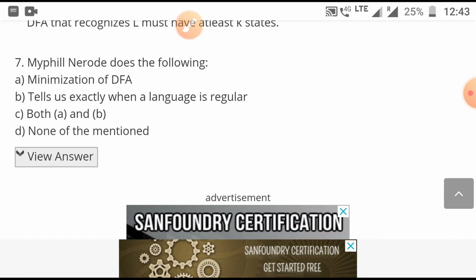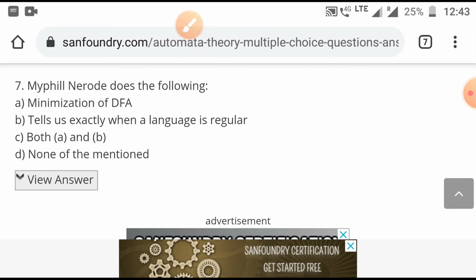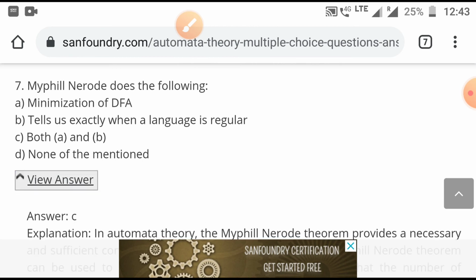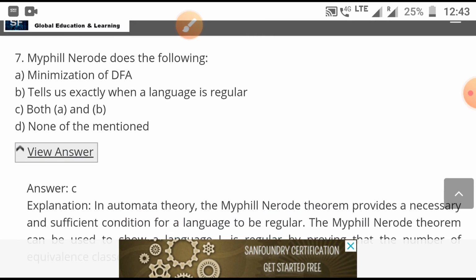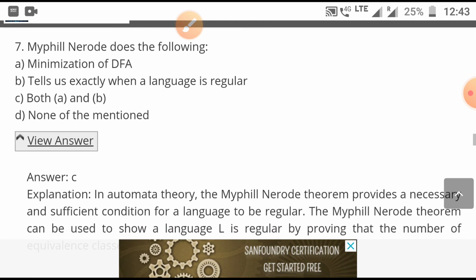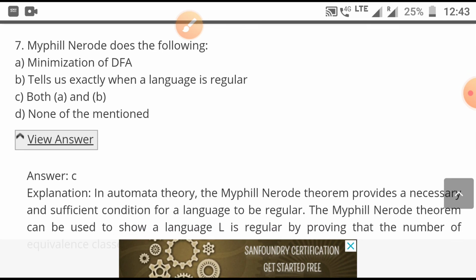Ultimately this Myhill-Nerode theorem comes. The Myhill-Nerode theorem does the following: minimization of DFA, and it tells us exactly when a language is regular. Yes, B is no doubt correct. And remember that it is also used in minimization of DFA.